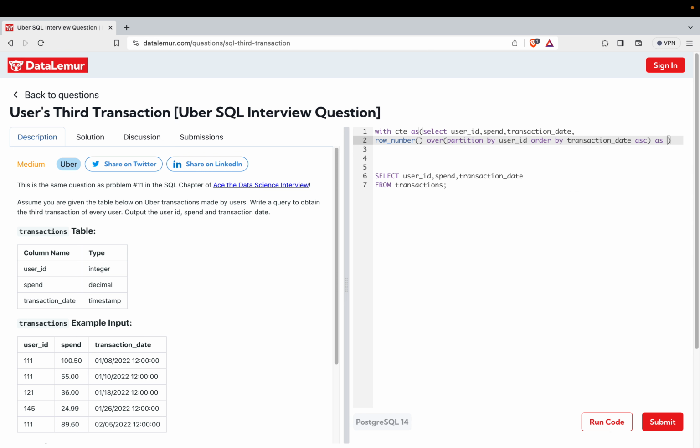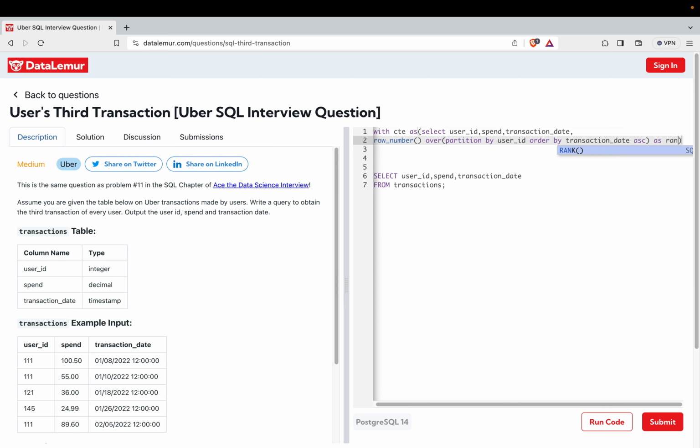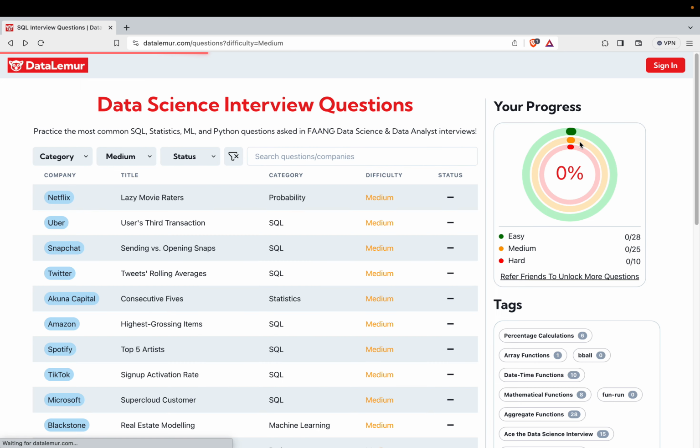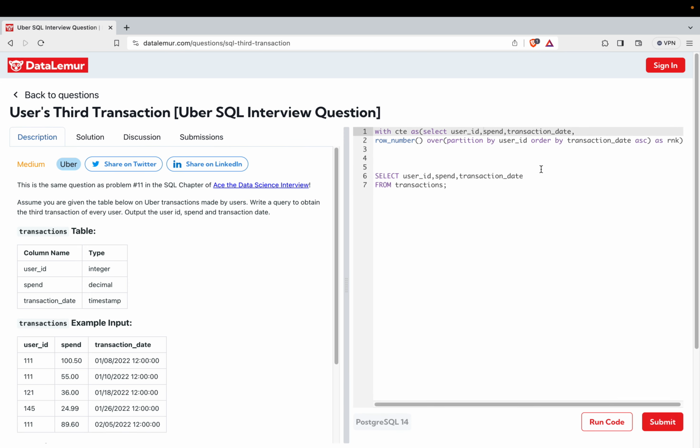And I will assign this an alias name, let's say rank, or rnk, because rank is also a predefined function in SQL. So, thank god it is already written, otherwise I would have to write it again.